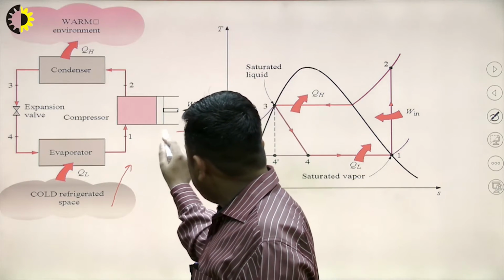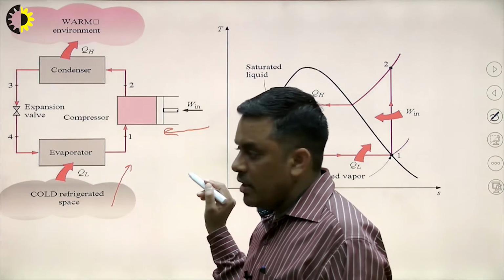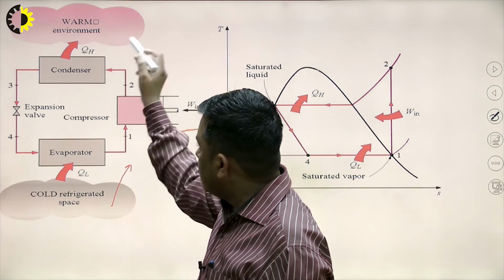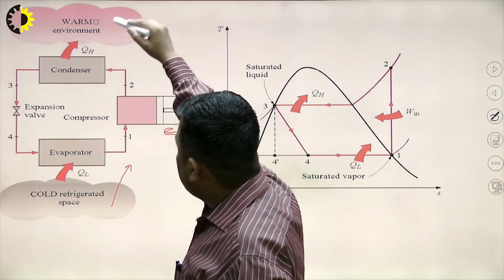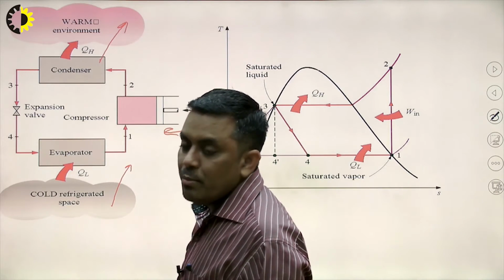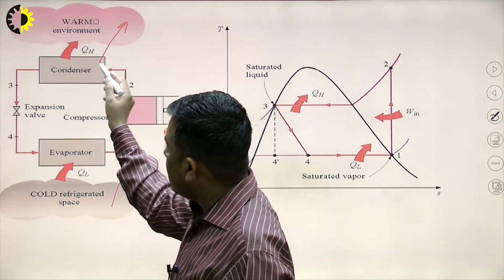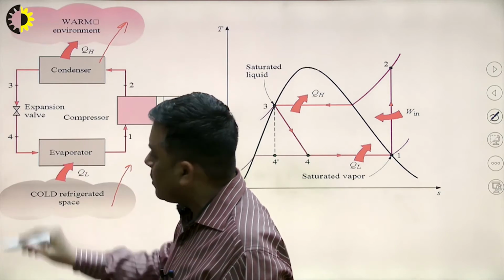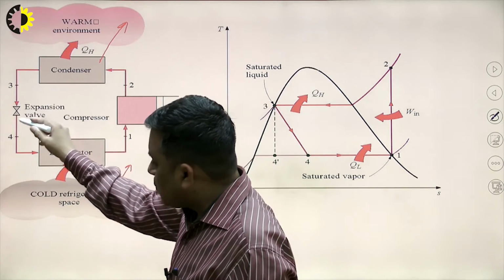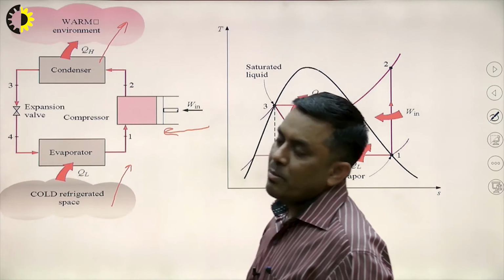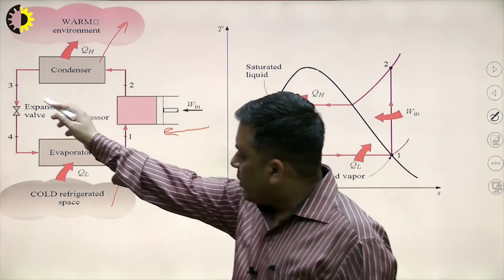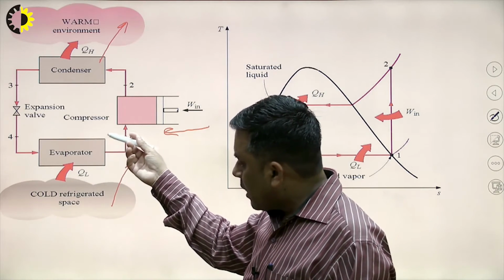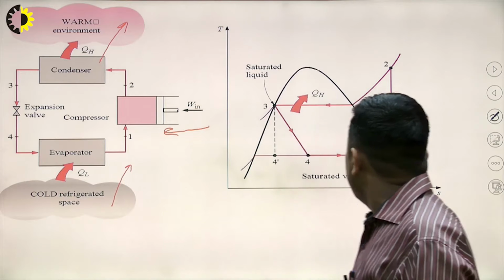So the mechanical work is given, that is W in the form of compressor work. Now this high temperature and pressure vapor refrigerant is moving towards the condenser. Here it is rejecting heat to a high temperature body, and in this heat rejection its phase is again getting transformed. Then this liquid refrigerant is coming towards the expansion device and expanding again, and its pressure and temperature are getting reduced. Then this liquid refrigerant again comes to the evaporator where it absorbs the heat and gets evaporated.